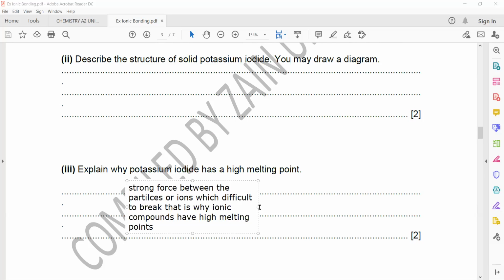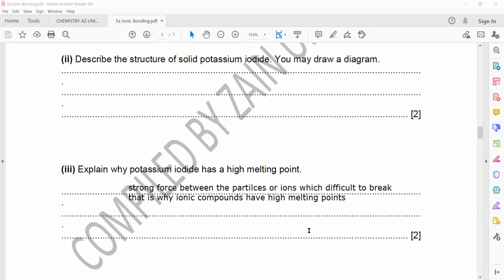In this example I wrote the general answer, but here, according to this question, you have to use potassium iodide: a strong force between the ions, so it's difficult to break or separate them. That's why it has a high melting point.